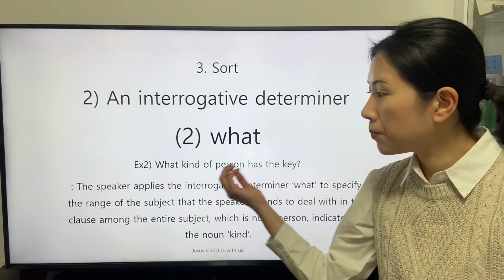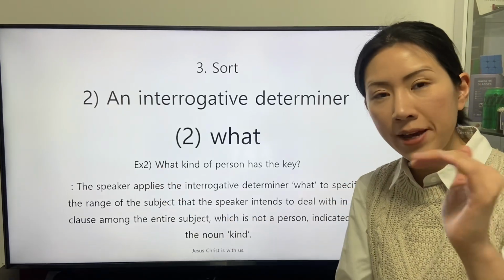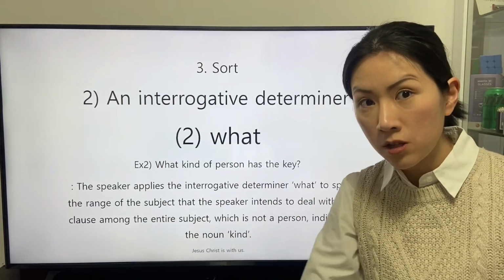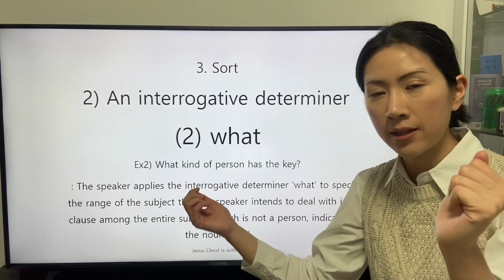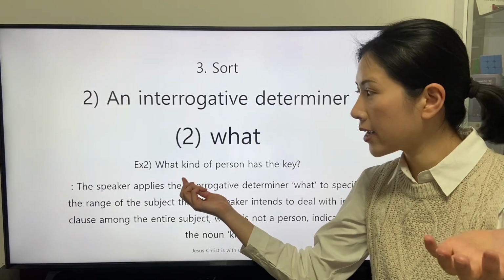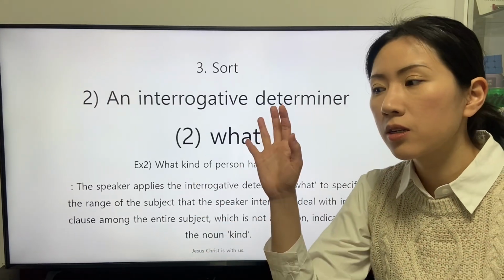In this clause, the interrogative determiner what specifies the range of the subject, so we can understand that the subject indicated by the general noun kind does not indicate a person.